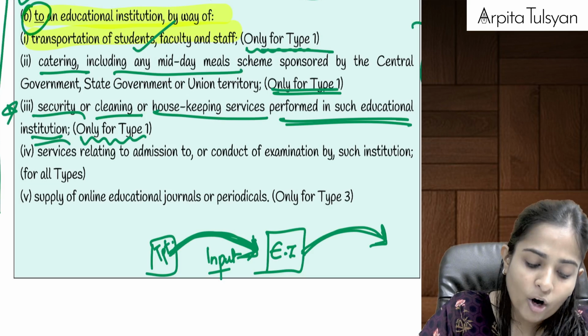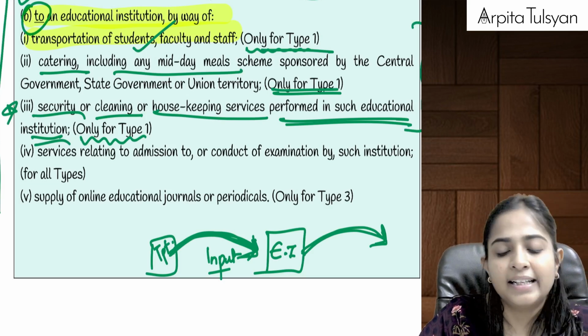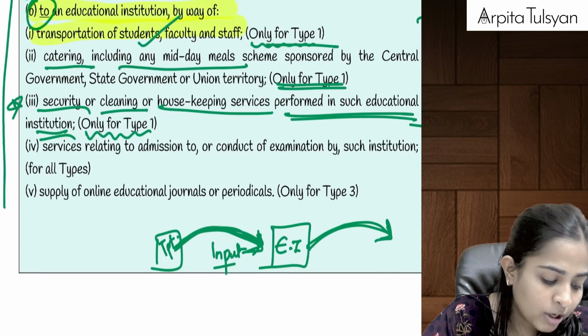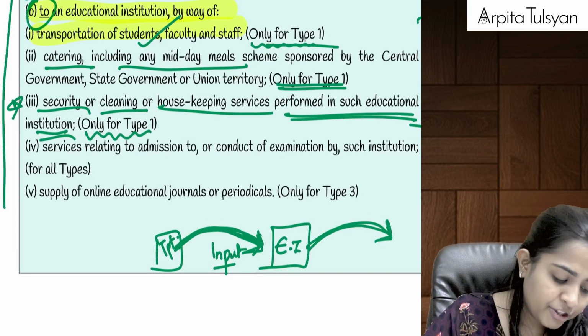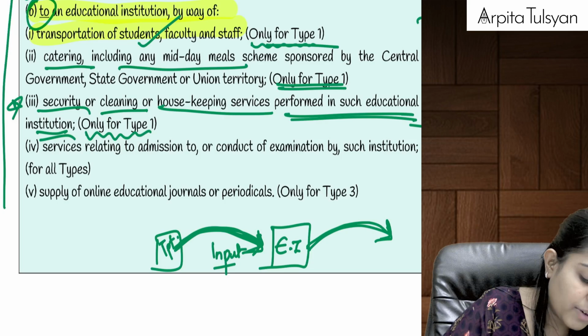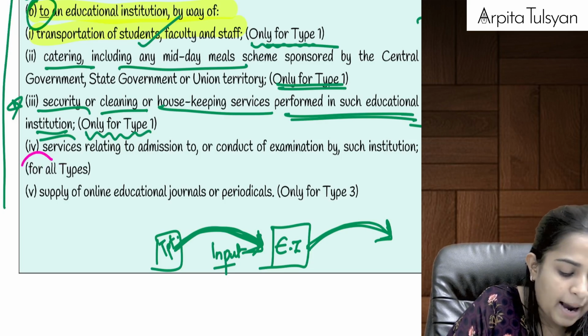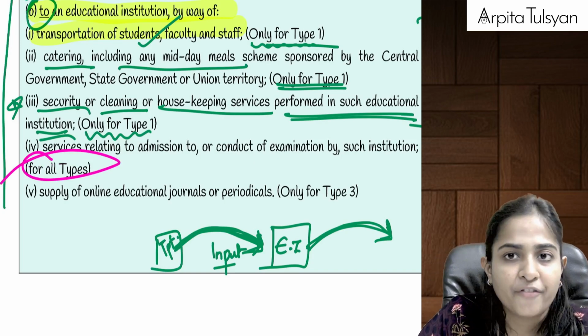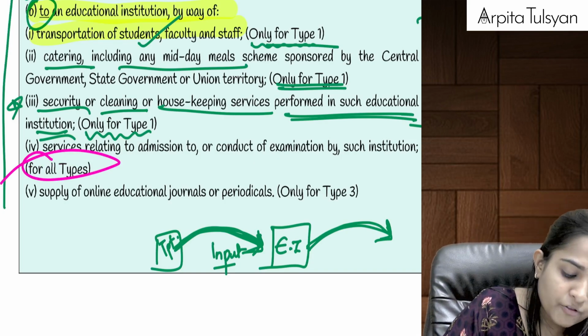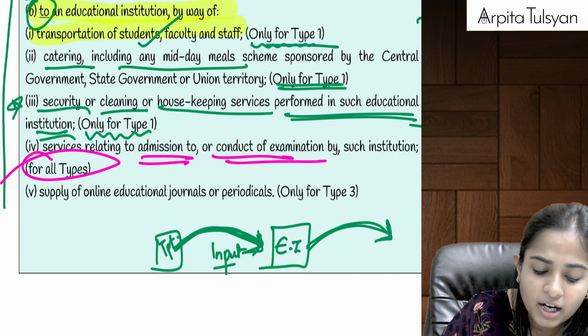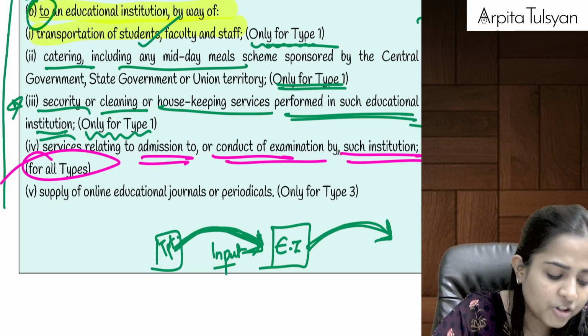Okay, for whatever inward services that we have studied till now, this exemption will be available only for type 1 educational institution. Then the next one is also a very nice point, because this one is applicable for all types of educational institution. First one, services relating to admission to or conduct of examination by such institution.